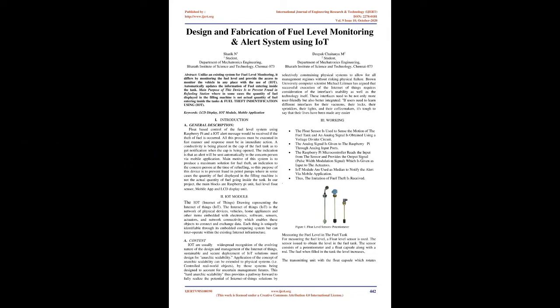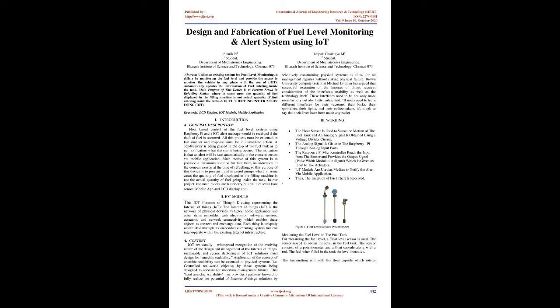Introduction. A general description. Float-based control of the fuel level system using Raspberry Pi, and an IoT alert message would be received if the theft of fuel occurred. All this process must be executed in a fast manner and the response must be an immediate action. A conductivity sensor is placed in the cap of the fuel tank to get a notification when the cap is being opened. An alert will be sent automatically to the concerned person via mobile application.